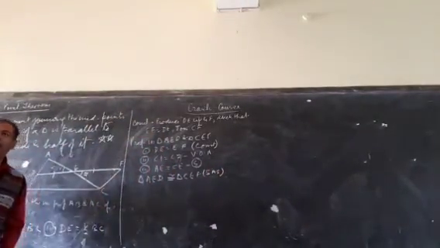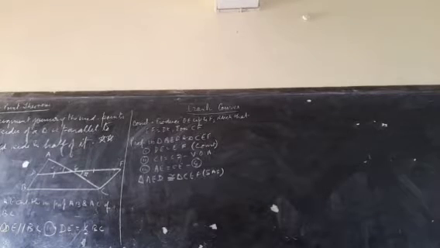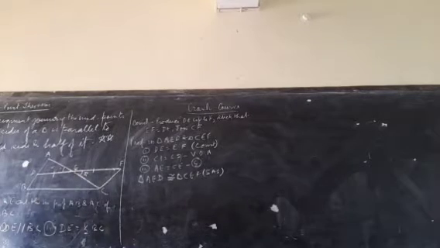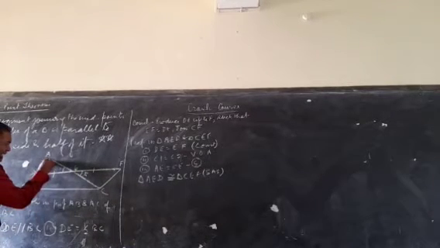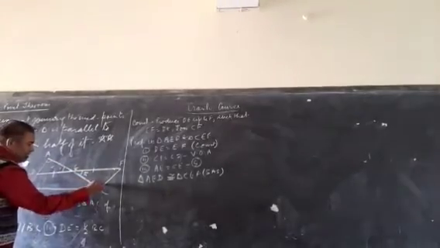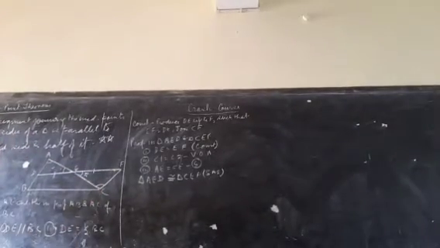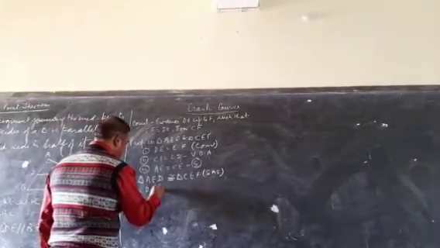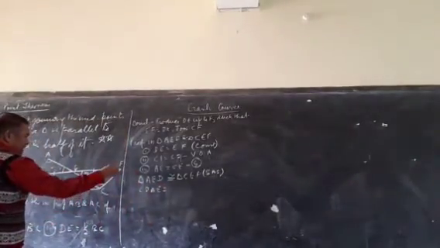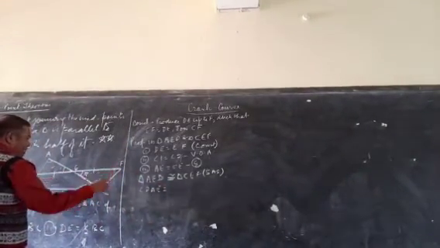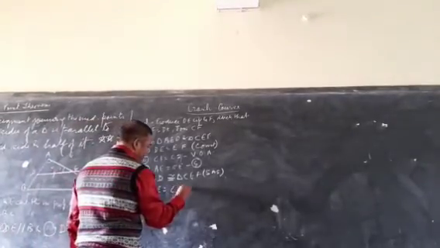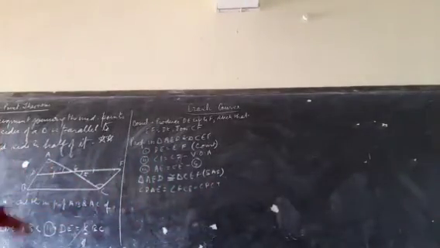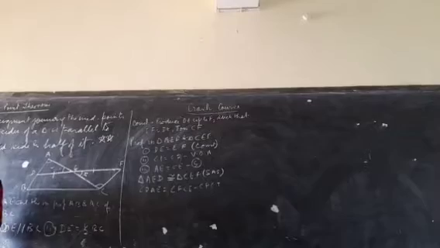Now I would like to discuss some facts what we have proved. What facts we have got? These two triangles are congruent, which means angle A is equal to angle C. Why? CPCT. Angle DAE is equal to angle FCE. Angle FCE because of, but by nature they appear to be alternate interior angles.